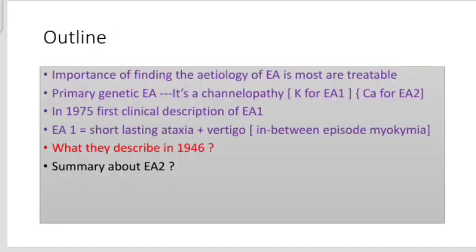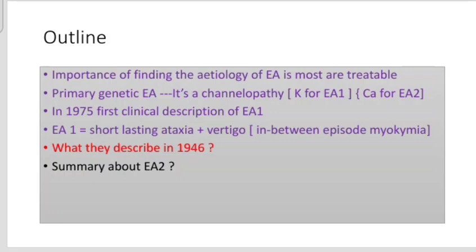So we are moving again to the outline slide. Now we know that finding the etiology of episodic ataxia is important, as most are treatable. Primary genetic episodic ataxias are channelopathies: potassium channelopathy for EA1 and calcium channelopathy for EA2. We know the first description of EA1 happened in 1975, and in summary, EA1 is short-lasting ataxia with vertigo, and they had myokymia in between these episodes.